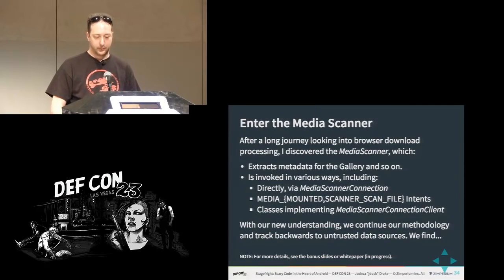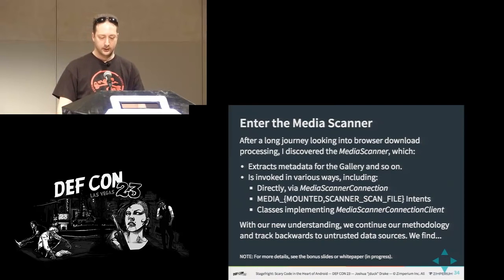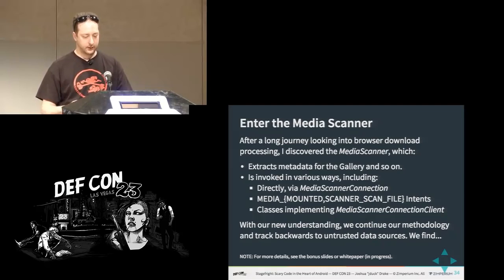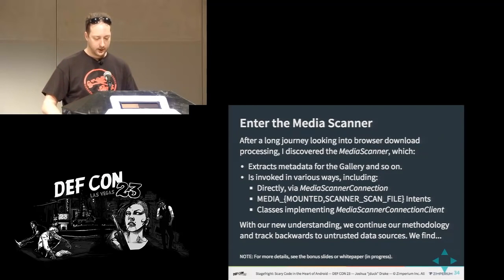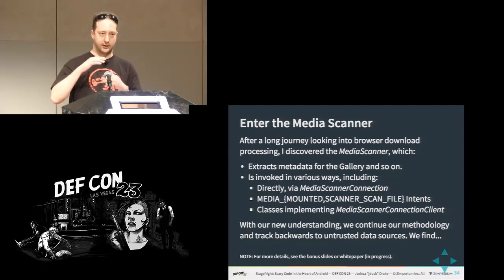So when I looked deeper into how this worked, I decided to take a step back and ask, how is this working? What I found was this whole subsystem called the media scanner. The only thing really documented in AOSP for developers to use is the media scanner connection. And really all that does is, you create an object and you say, scan this file, and that's really it. The other thing is in the intent documentation.